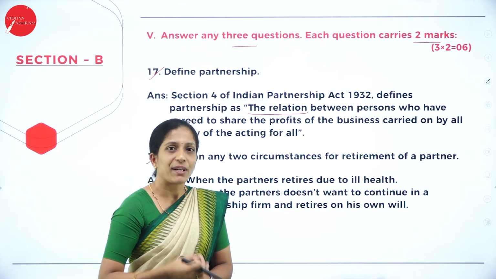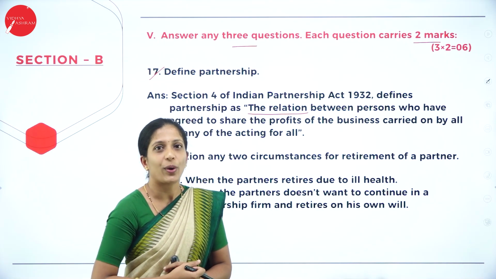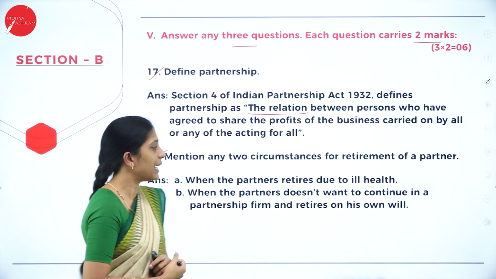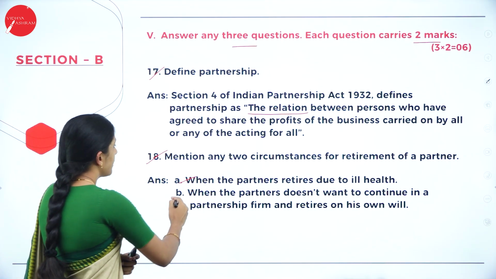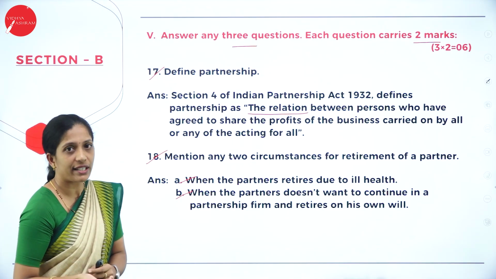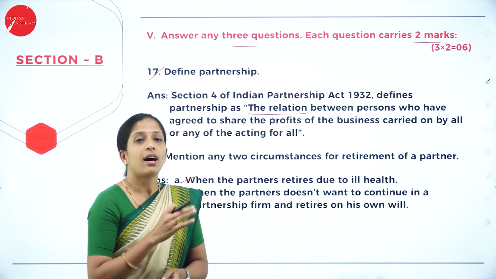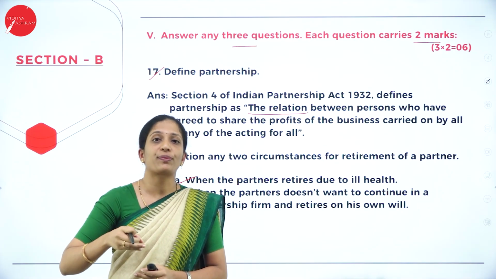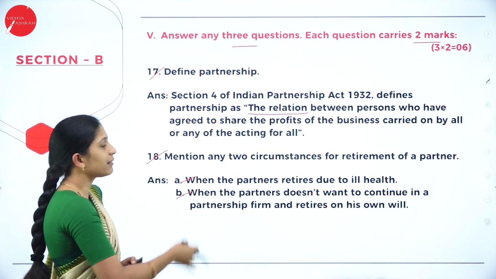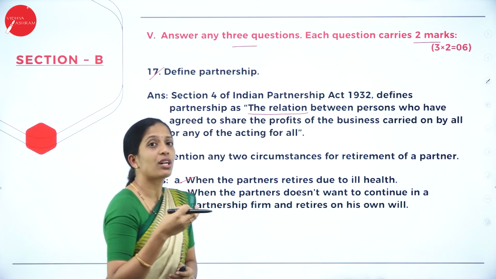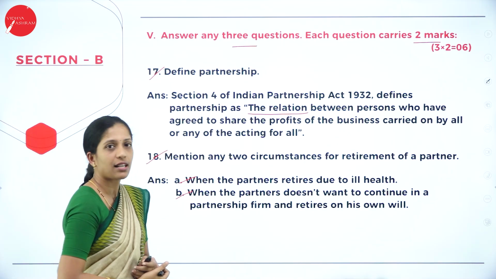So it may be due to ill health of the partner, or the partner might go insolvent. Any of the reasons you can give here. I have given: when a partner retires due to ill health, or the second one will be when the partner doesn't want to continue. So by his own wish he can retire from a partnership firm. Or if other partners tell him forcefully to retire, then also he might go for retirement. Anything you can do here, but with the mutual consent, he has to retire from a partnership firm. Okay, so those are the circumstances.